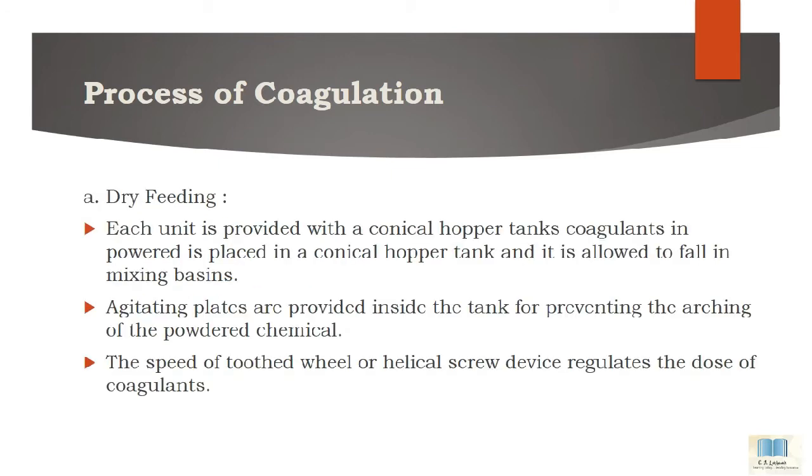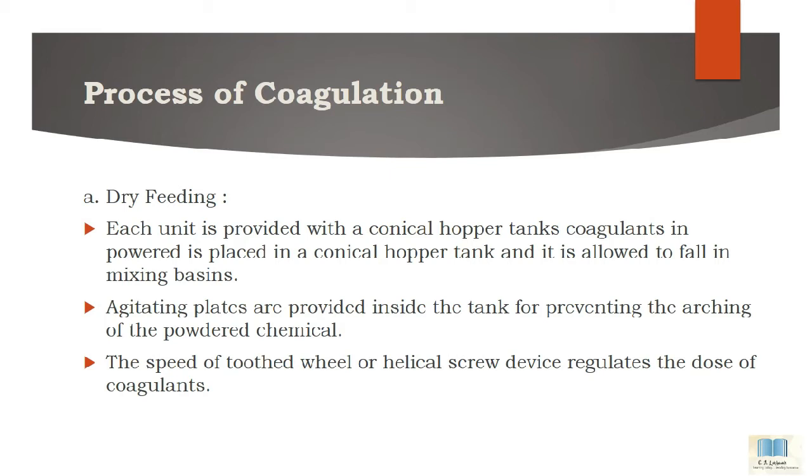Now, first see dry feeding. Each unit is provided with a conical hopper. Coagulant in powder form is placed in a conical hopper tank and it is allowed to fall into mixing basins. That is, the coagulant is in dry form, and this powder form of coagulant is placed in the conical hopper tank and then it is allowed to go into the basin. Okay. Then after the basin, it goes to the mixing plant.